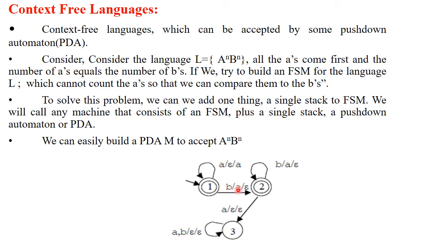For every B, you pop one A. Once all the input is over, if the input is proper, you will land in the accepting state. Otherwise, you might go to the dead state.